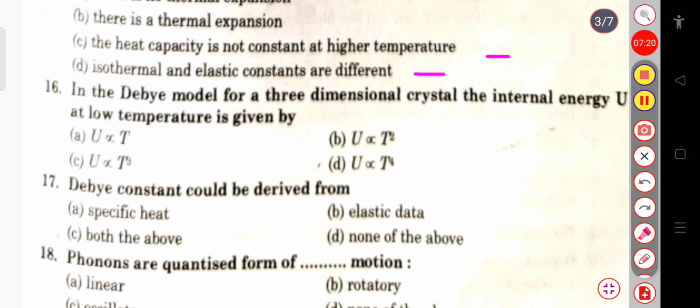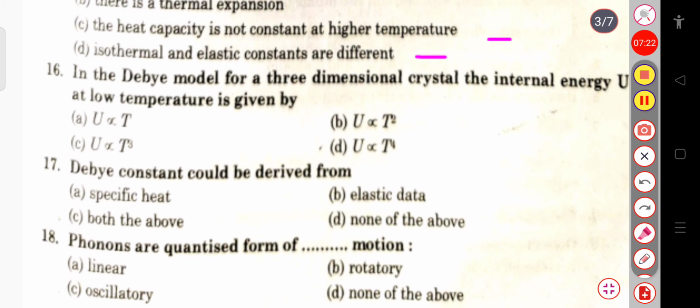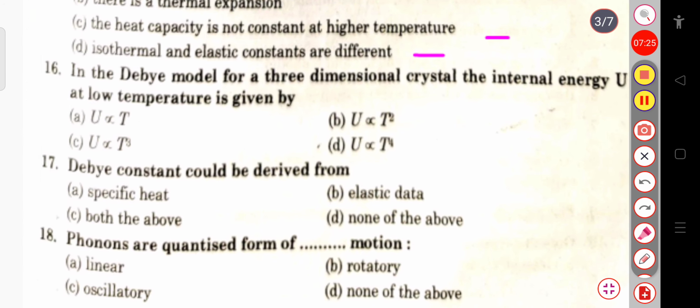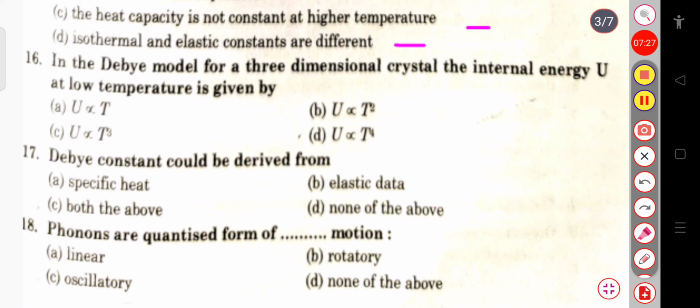Then the next question, in the Debye model for a three-dimensional crystal, the internal energy U at low temperature will be proportional to: directly proportional to T, or T square, or T cube, or T power 4.